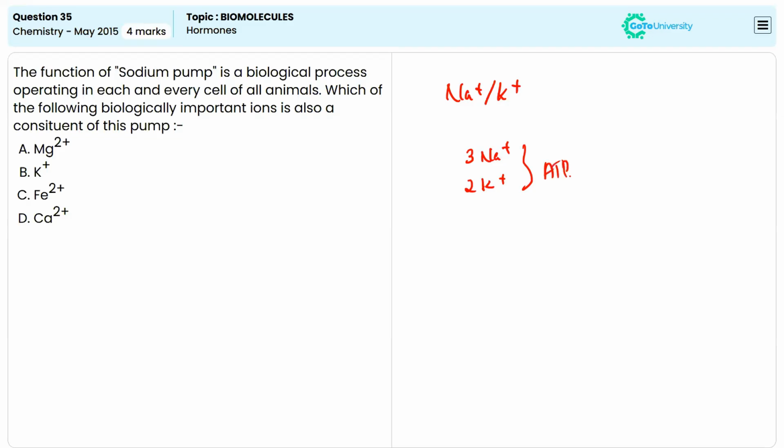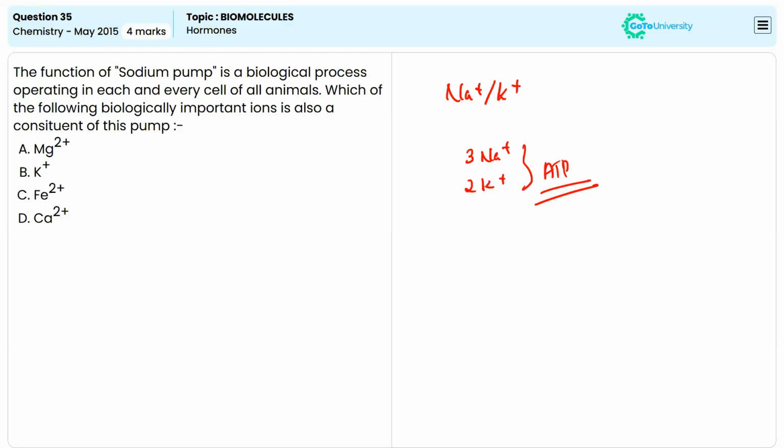This is called the sodium potassium pump, and its function is keeping the inside of the cell negative compared to the outside. It helps in nerve impulse transmission and muscle contraction, and it is also maintaining the osmotic balance and cell volume. So these are the important functions of this pump.